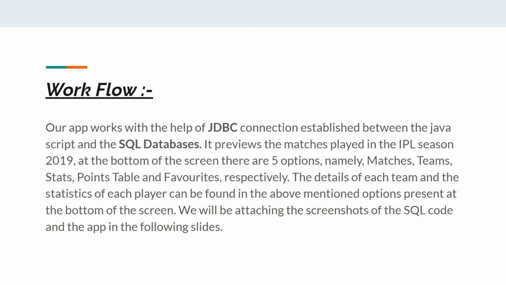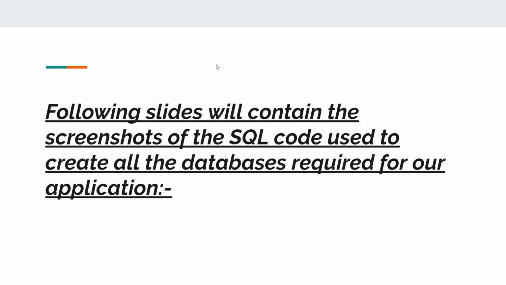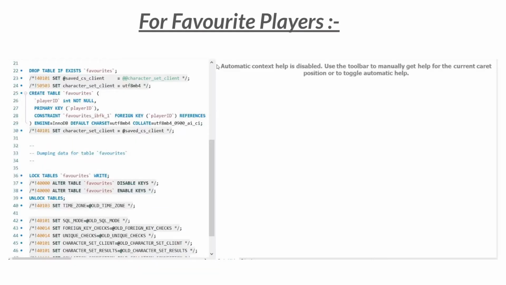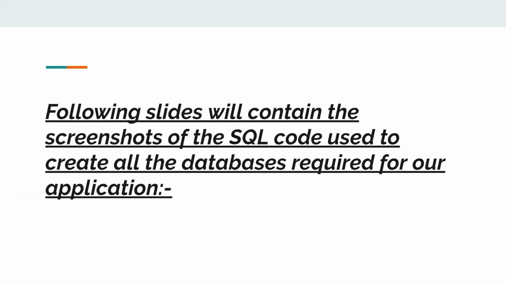Now Android Studio helps us to make the front-end part of our app. At the bottom of the screen of our app there are five options, namely matches, teams, stats, points table, and favorites respectively. The details of each team and the statistics of each player can be found in the above mentioned options present at the bottom of the screen. We will be attaching the screenshots of the app in the last part of our slide.